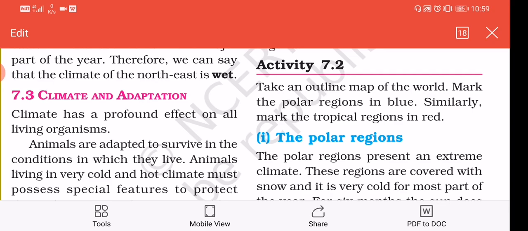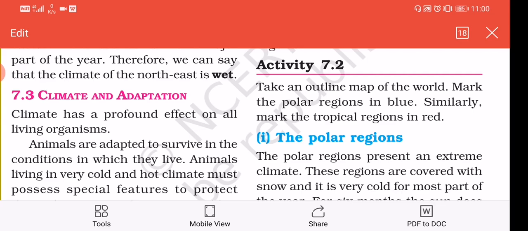So in today's class we are going to study about climate and adaptations. We have already studied about the climate. Now we are going to study about adaptations. What is adaptation? Do you know what adaptation is?